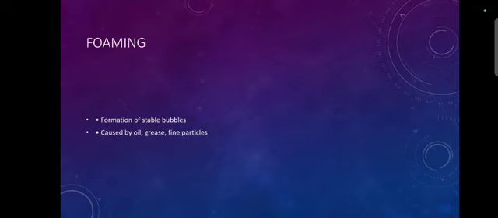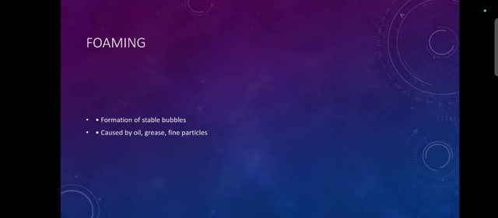Next one is foaming. Foaming is nothing but when boiling water forms stable, continuous bubbles. The formation of stable bubbles above the surface of water is called foaming. These bubbles are carried over by steam, leading to excessive priming.